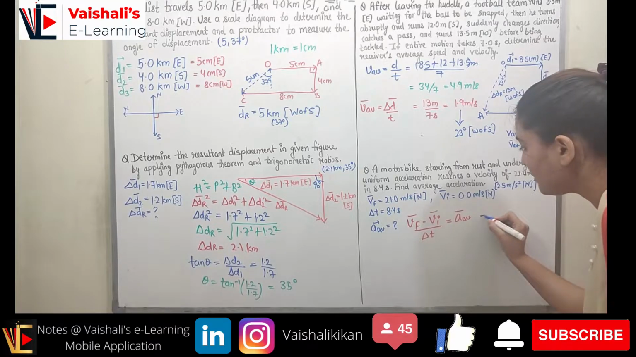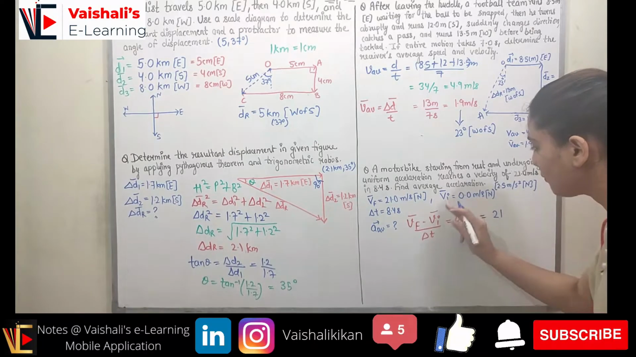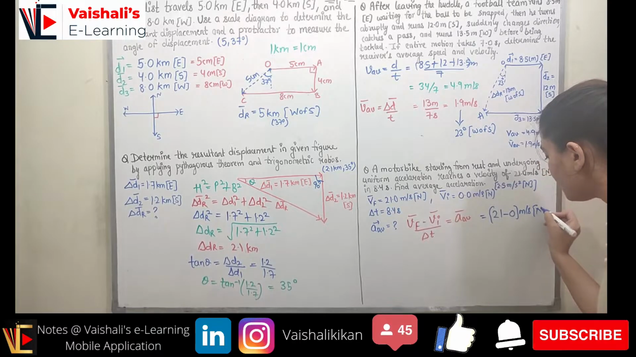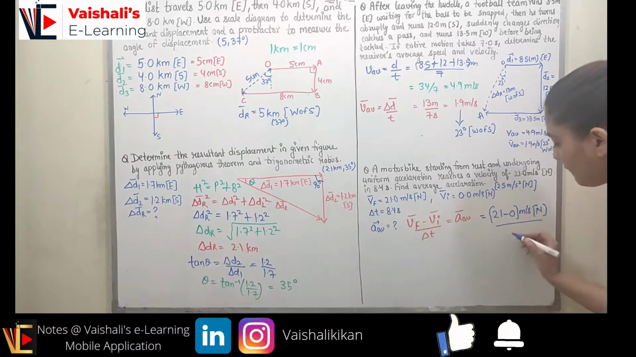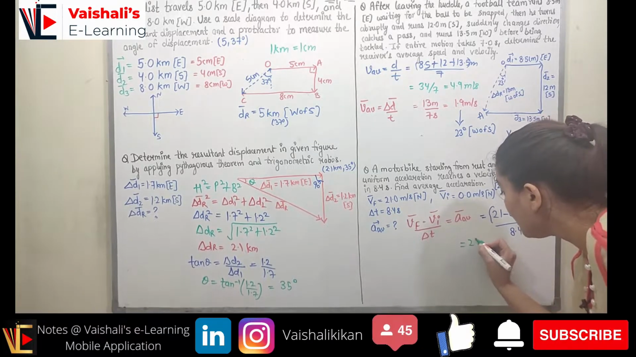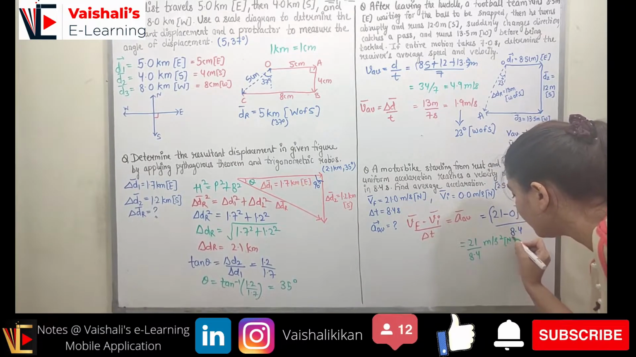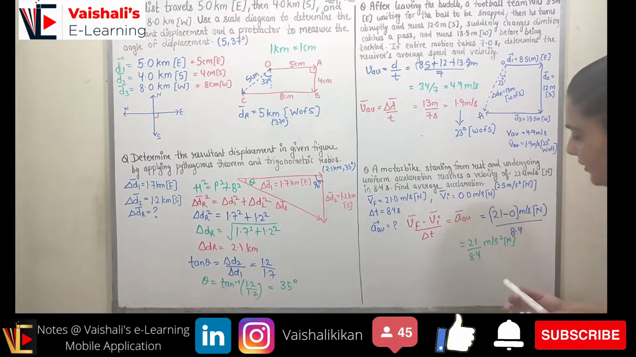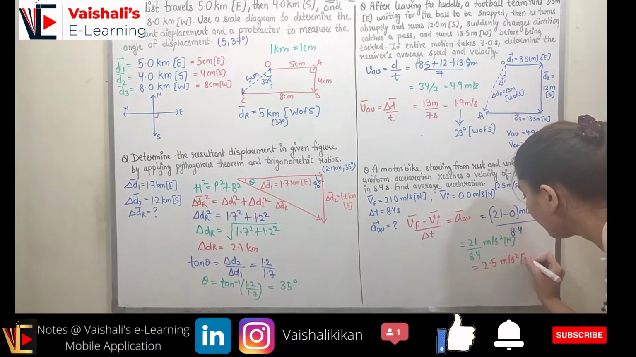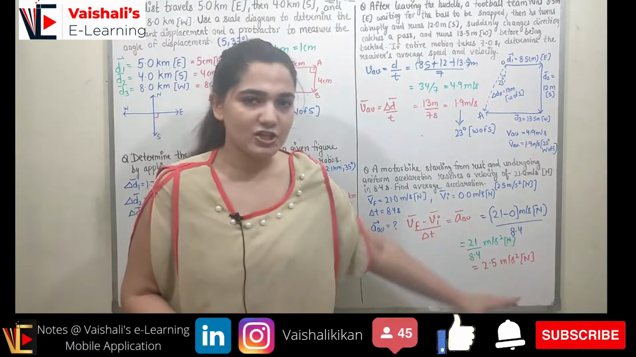So let's put the values. What is V final? 21 meter per second in the north. What is V initial? Minus 0. Again it is in meter per second and the direction is north. It is divided by the total time, which is 8.4. So when you compute it, it will be equal to 21 upon 8.4 meter per second square in north direction, right? Using the calculator, it will come out to be equal to 2.5 meter per second square in the north direction. So always and always with the vector you have to denote the directions as well.